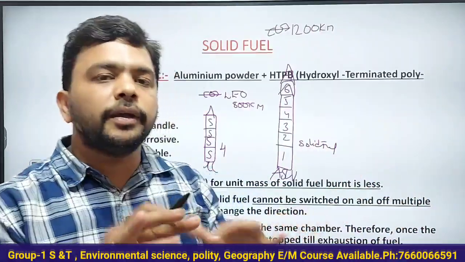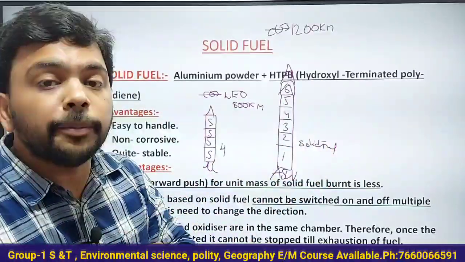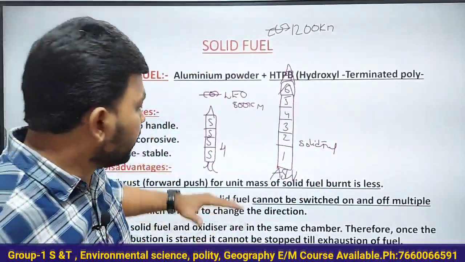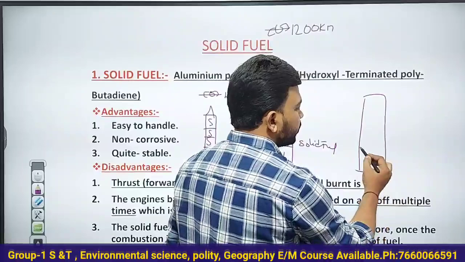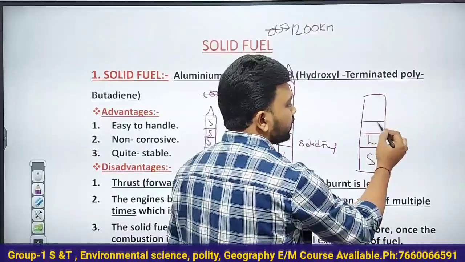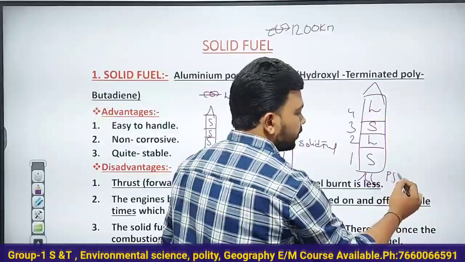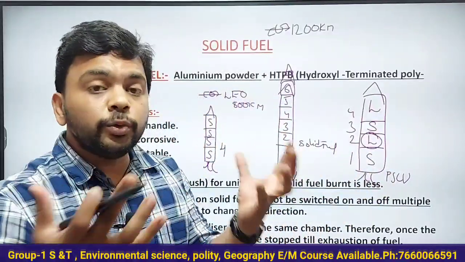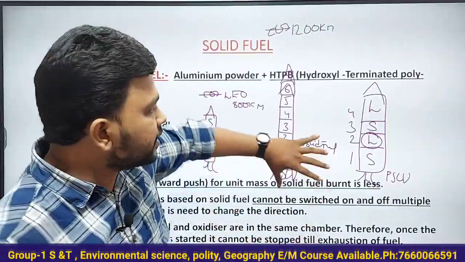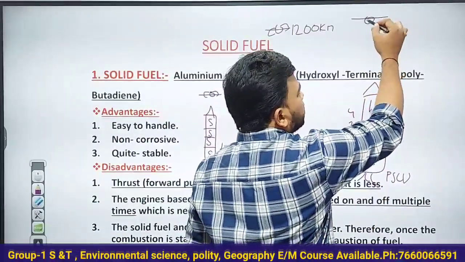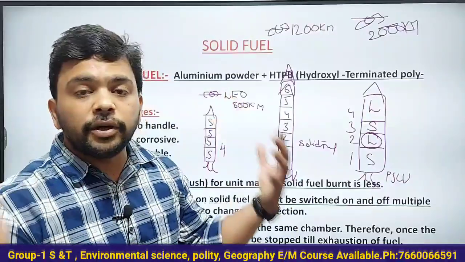No. That's why ISRO shifted to fuels that can generate maximum thrust or forward push per unit mass of fuel that is burned. So they went for PSLV, where they used solid fuel, liquid fuel, solid fuel, liquid fuel: stage 1, stage 2, stage 3, stage 4. Whenever they use liquid fuels, they generate a huge amount of thrust so that they go to greater heights. PSLV can launch satellites at a maximum of 2,000 kilometers from the Earth's surface. Still, that is not enough.